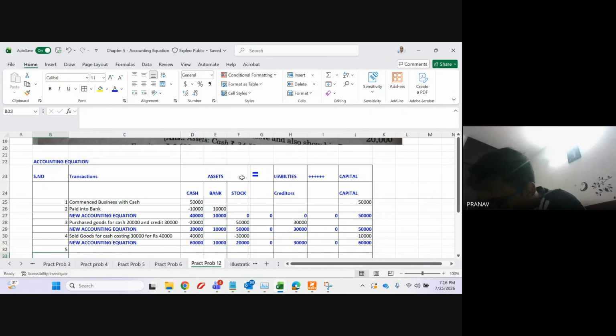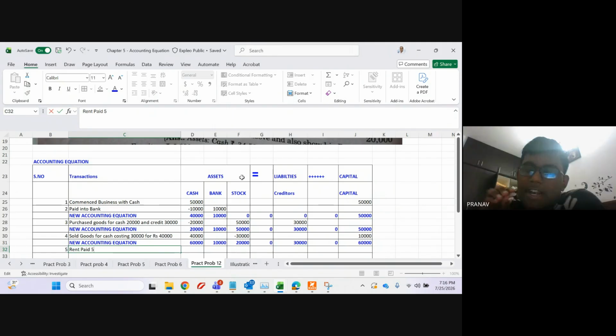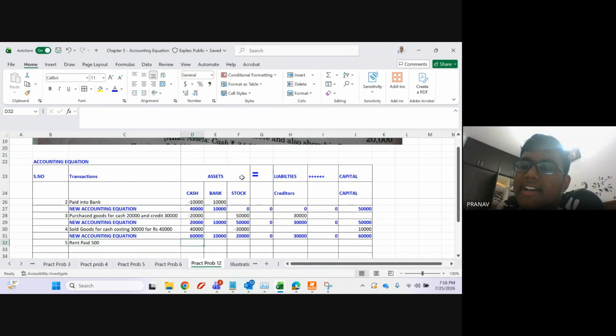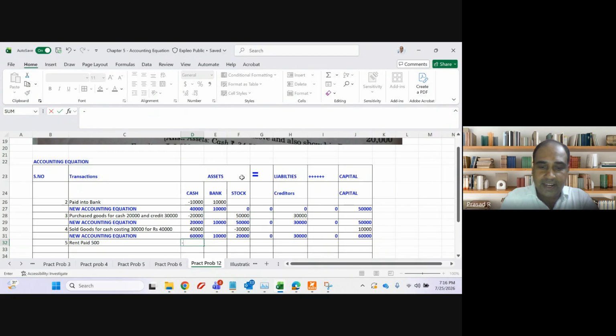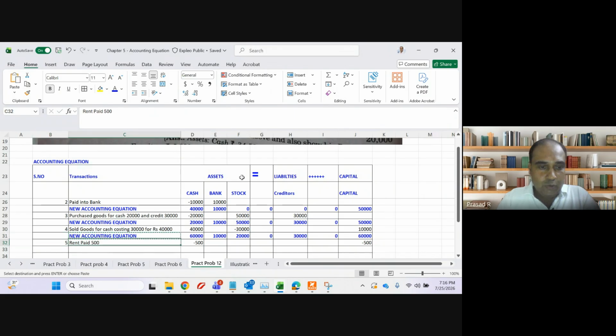This is rent paid for rupees 500. Rent paid for rupees 500. So minus 500 in cash. And what is the next impact? Quickly. Capital also reduced, minus 500. Rent reduces capital by 500.